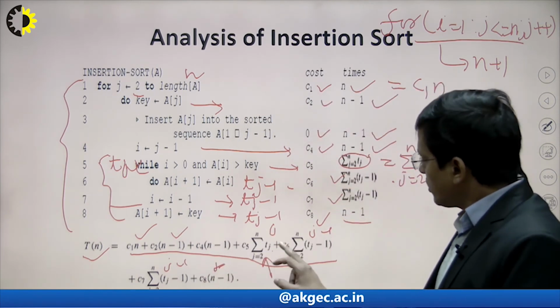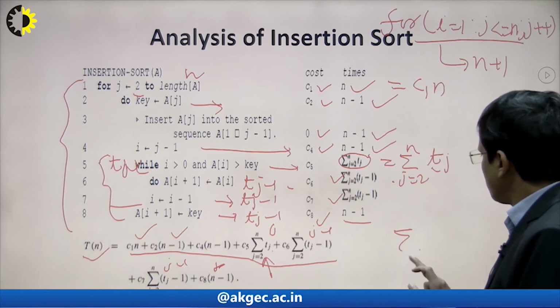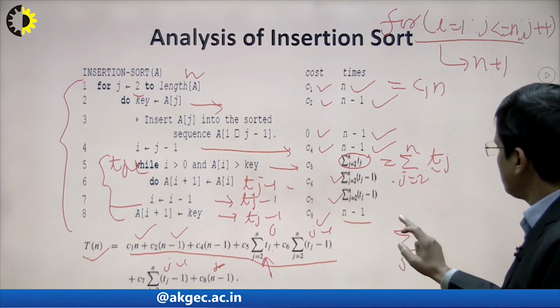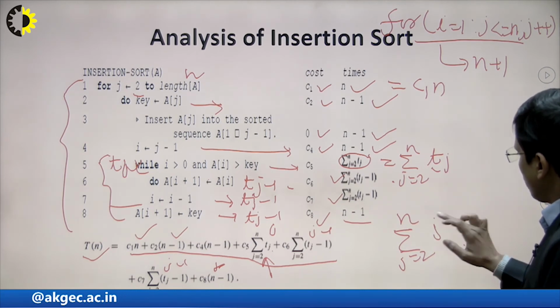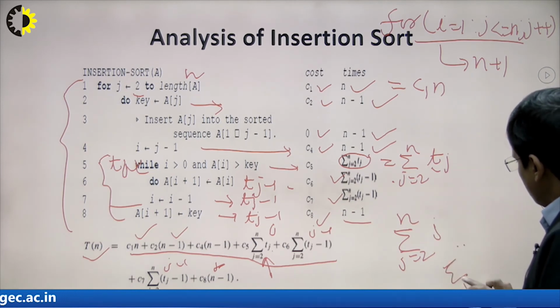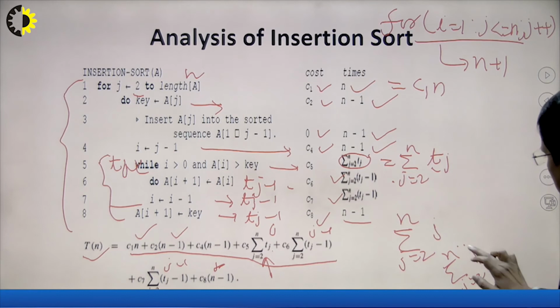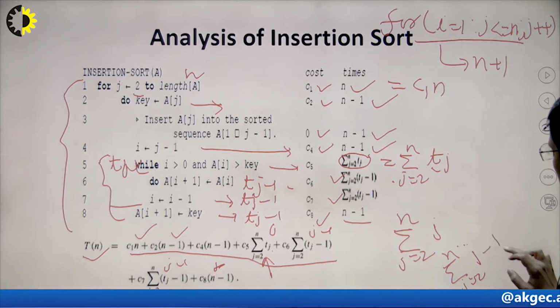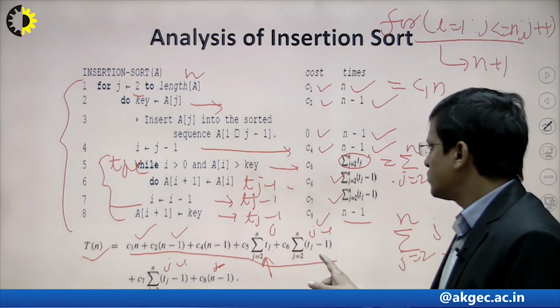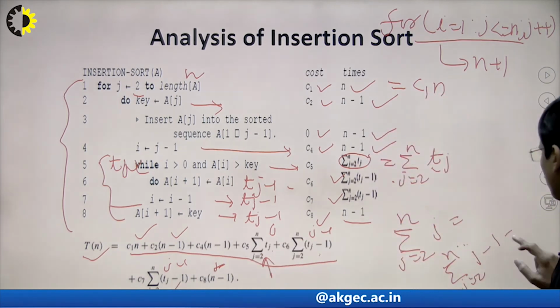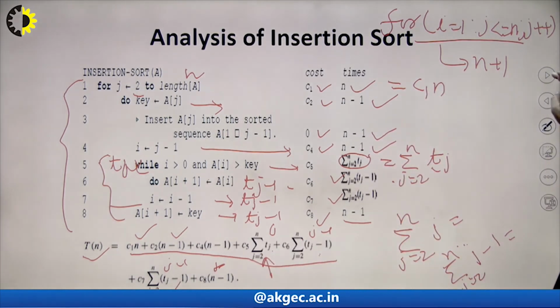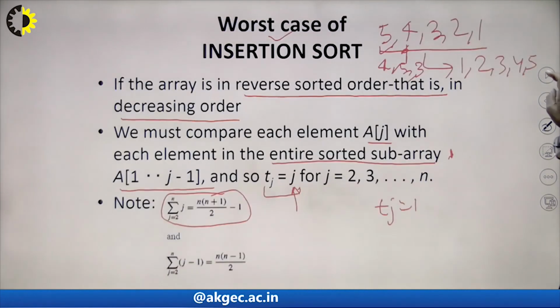Suppose this means we are going to compute tj from j equal to 2 to n, that is j, and another one from j equal to 2 to n, that is j minus 1. Here is also j minus 1, and here is j. So we need to compute this one, right? That's why we have computed here.